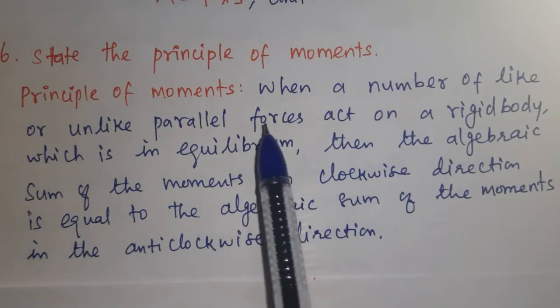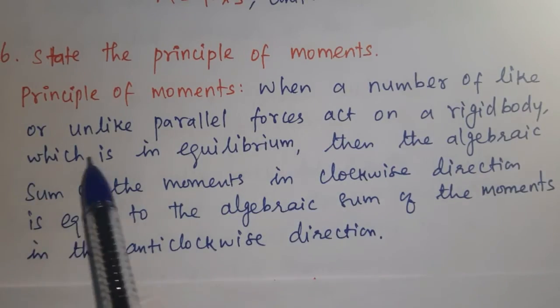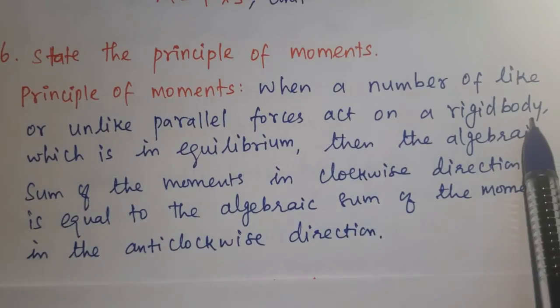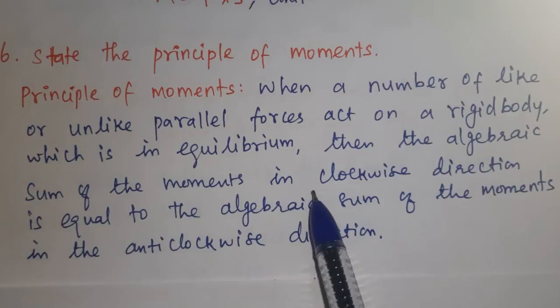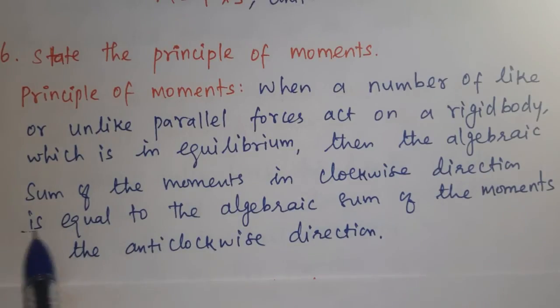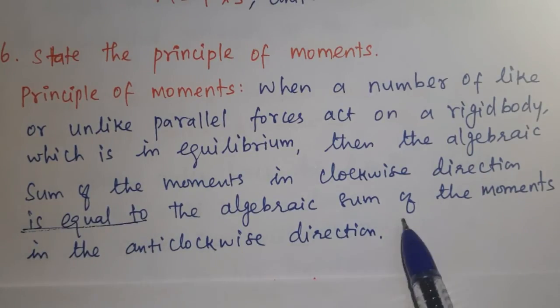Statement: principle of moments: when a number of like or unlike parallel forces act on a rigid body which is in equilibrium, then the algebraic sum of the moments in clockwise direction is equal to the algebraic sum of the moments in the anti-clockwise direction.